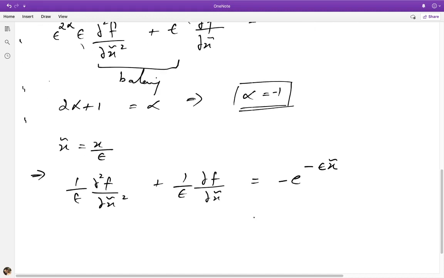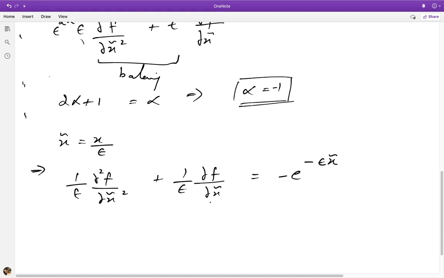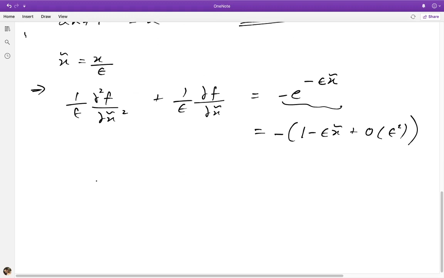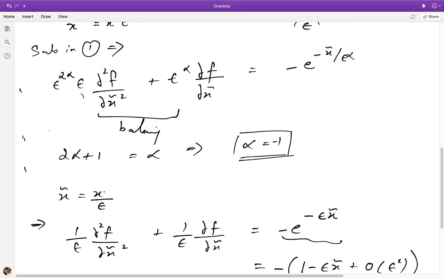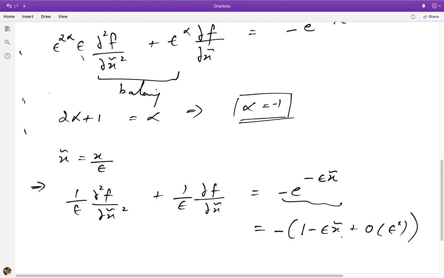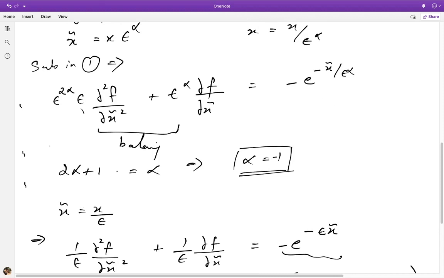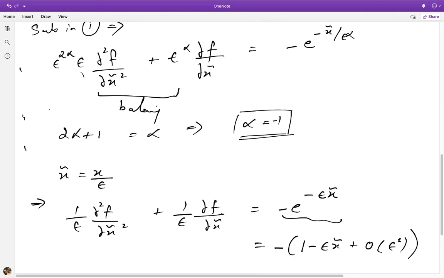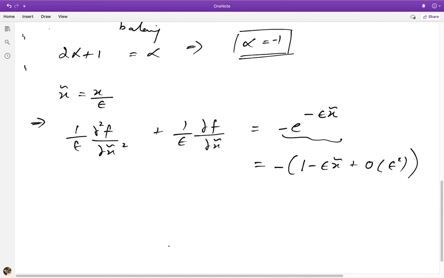Okay, so this is our problem now, and we would now look for a perturbation solution to this problem. For that, we should first expand out this side in a power series, which for small epsilon is simply 1 minus epsilon x tilde plus order of epsilon squared terms. So you can already see that epsilon comes at all orders, but the leading order is 1. And if you had tried to balance this term with this, you would not have got a meaningful value for alpha. You can try that out and see where that leads you, and ultimately the problem should indicate that that balance was wrong.